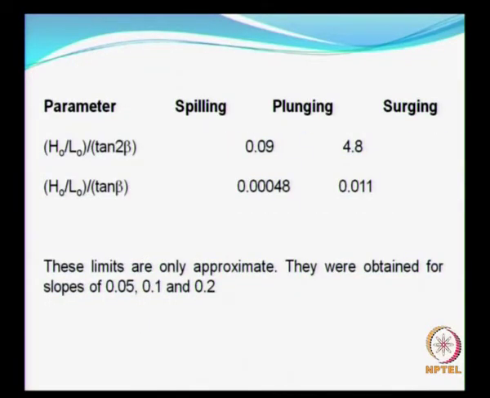Another kind of classification that has been widely used in literature, apart from the parameters N1 and N2, is shown here in this slide.